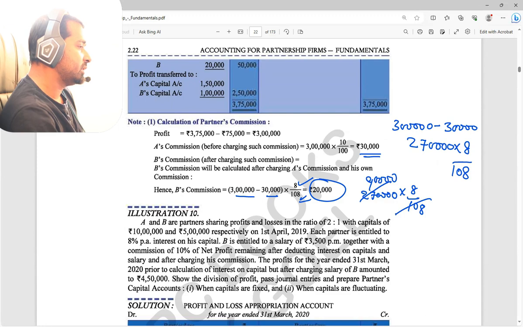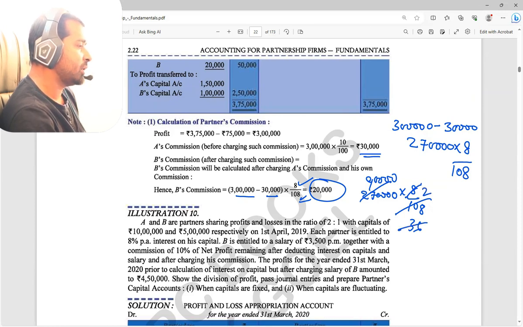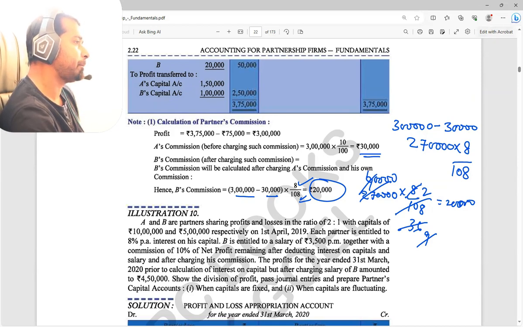And here 3 3s are 9, 36. Now from 8 also it can go, 4 2s are 8, 4 9s are 36, again 9 9s, so 10,000 into 2, 20,000. That's it. So this is the calculation of B's commission. I hope you understood up to this, correct?